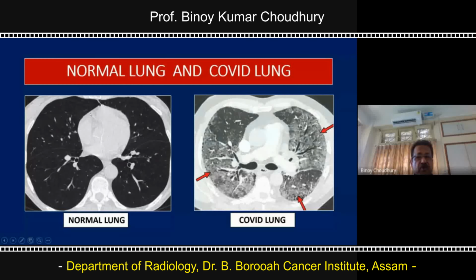So here I am going to show one picture. Actually, this is a normal lung. In the other image, we can see some white patches. These white patches are what we call ground glass opacities. These are usually seen in COVID patients involving the lung.